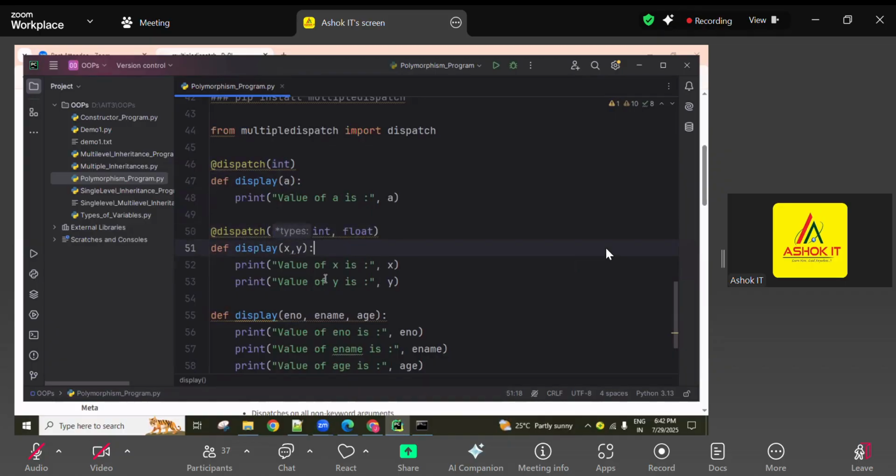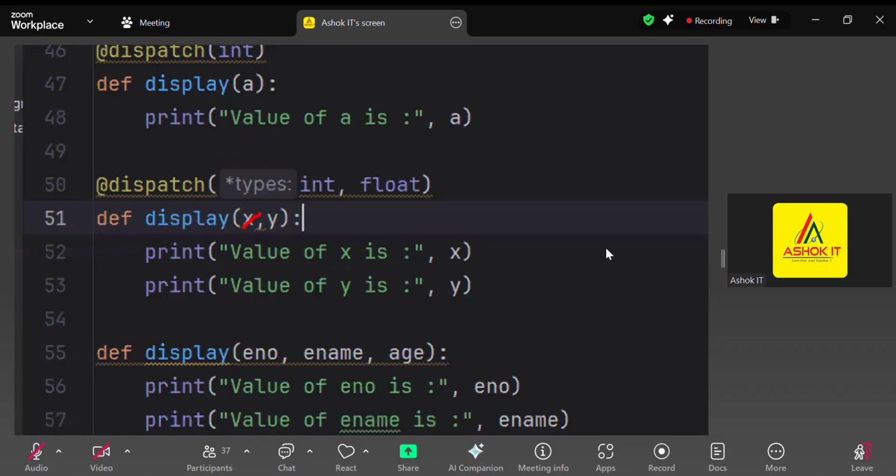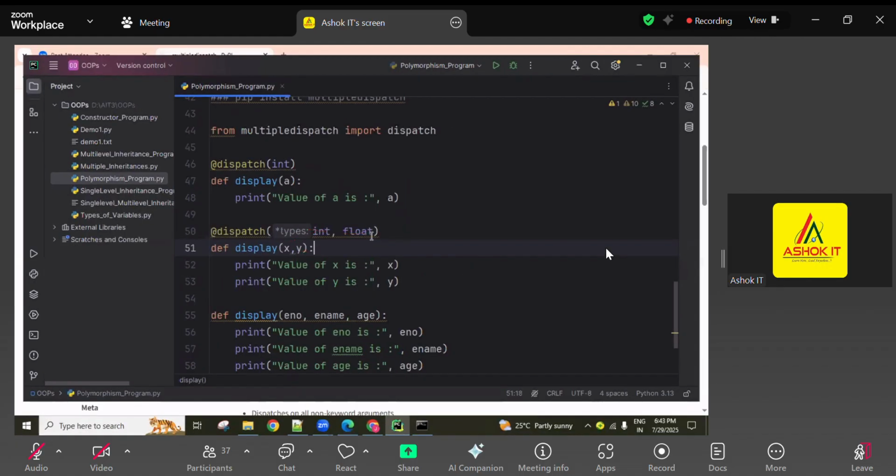First value must be int, second value must be float, then only this signature matches and this function executes. If I'm giving both integers, then float is not matching, and an error is thrown. If I give one float value and one int value, first float, next int, then int is not matching. Order also we have to follow, guys.